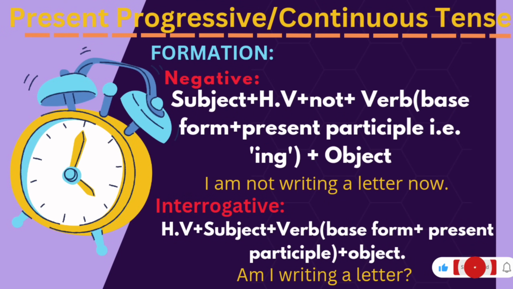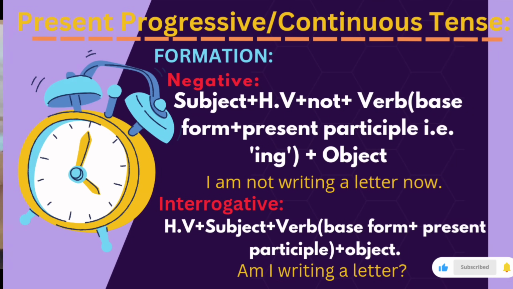Okay, what will be the negative? I told you that in case we are going to make the negatives, with helping verbs, we use not. Fine? So subject plus helping verb plus not plus verb base form plus present participle plus object. We are not preparing for the final exam. Remember, it's not. You cannot say it fully.